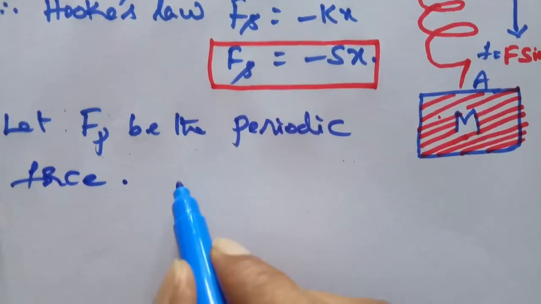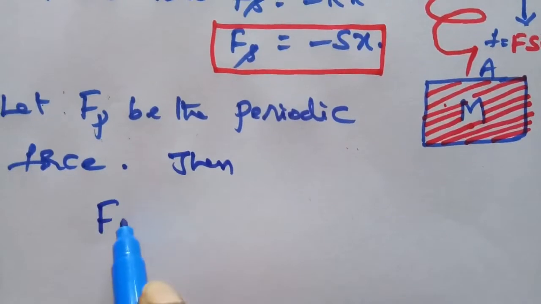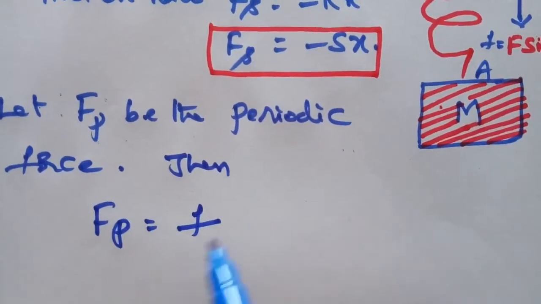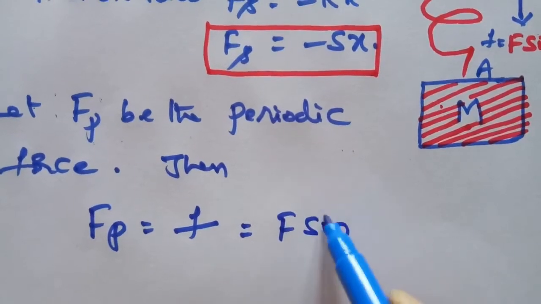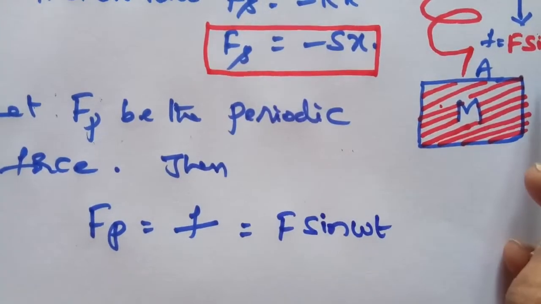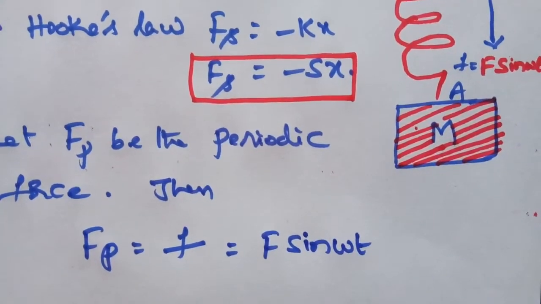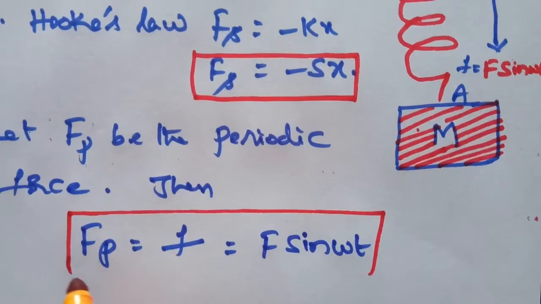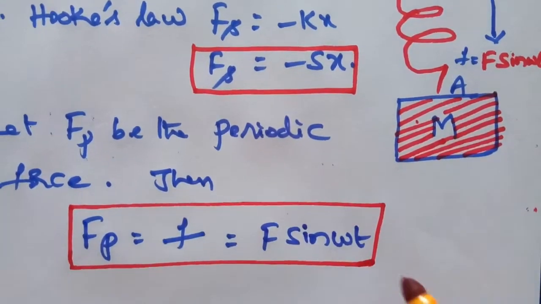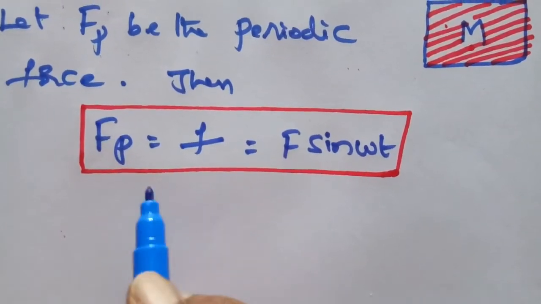Here given that F suffix P is equal to small f, that is capital F sin omega t. This is a periodic force, given in the problem. S is also the spring constant given in the problem.